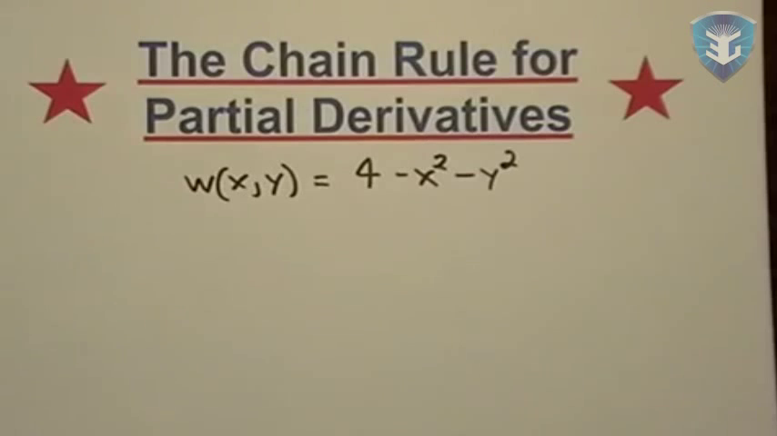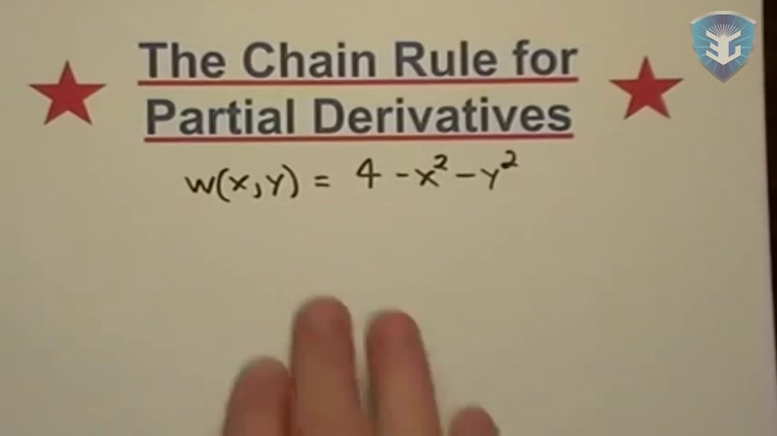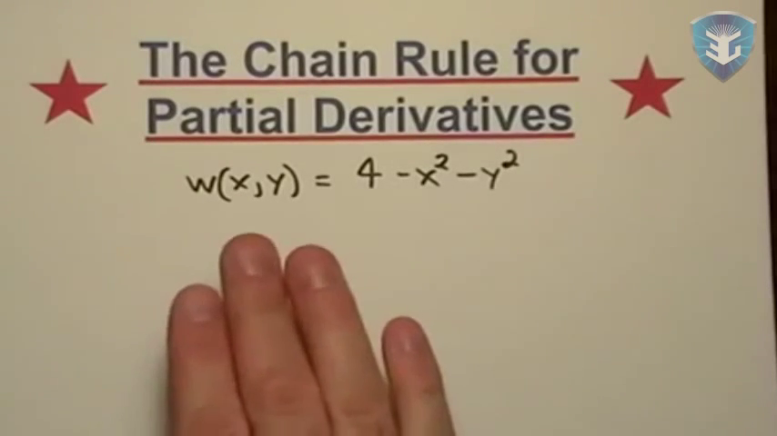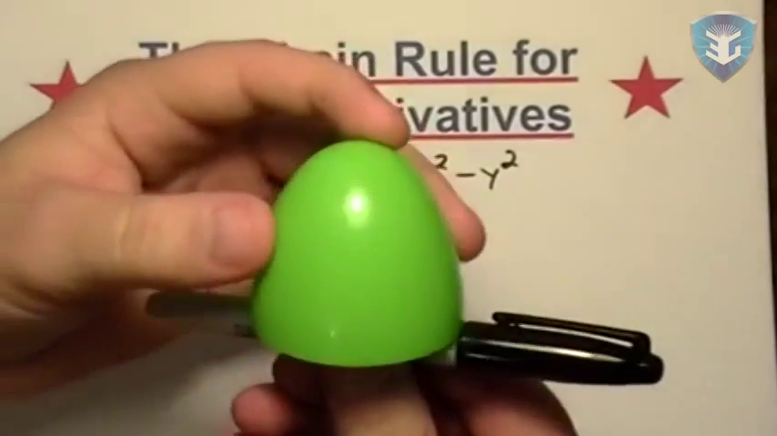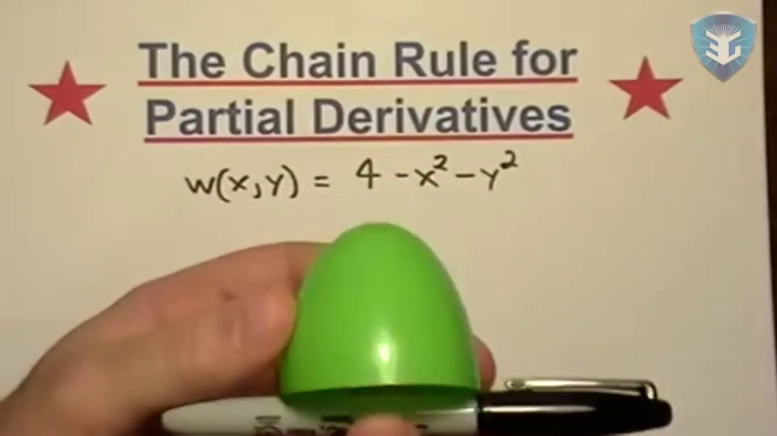Okay, let's do some chain rule for partial derivatives. I've got this function of two variables, so it's kind of like a surface, and I actually got a good example of this surface. This is pretty much the same thing.